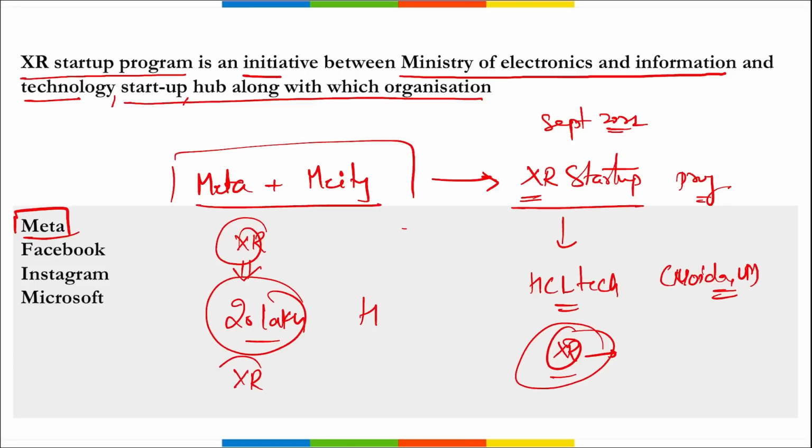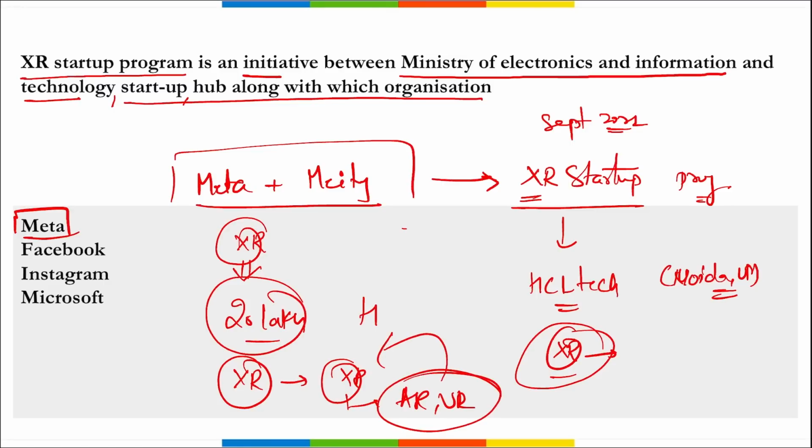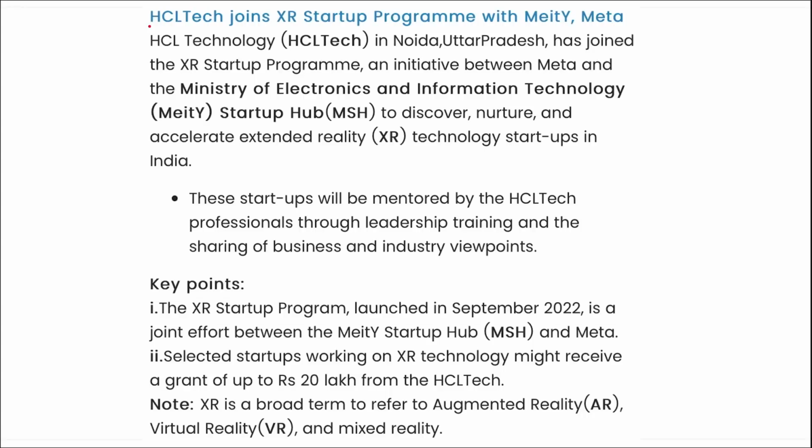So XR, as we just mentioned, is extended reality. It is a broader term that refers to augmented reality, virtual reality, and mixed reality. So everything comes in extended reality. Correct? Next. So here you can see it is HCL Tech that has joined the XR startup program with MeitY and Meta. Correct? And it is to help those startups working in this extended reality sector to grow, help them with funding, as well as provide them with new technology and links so that they can grow.